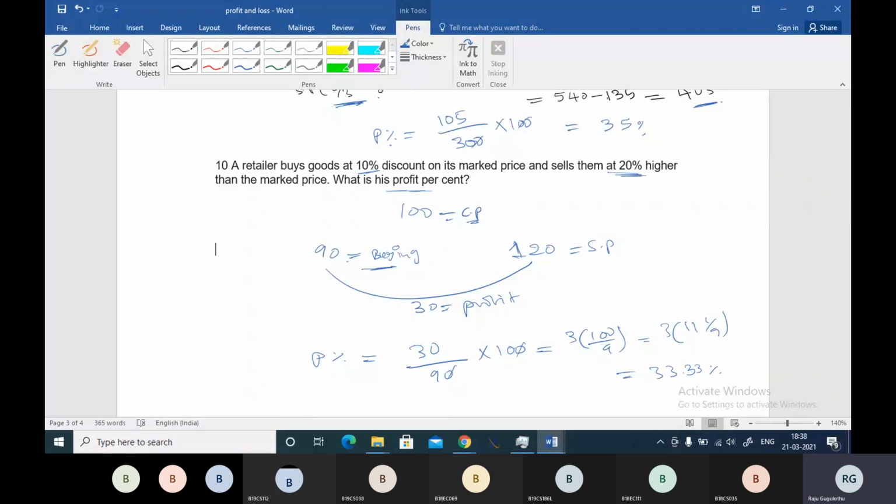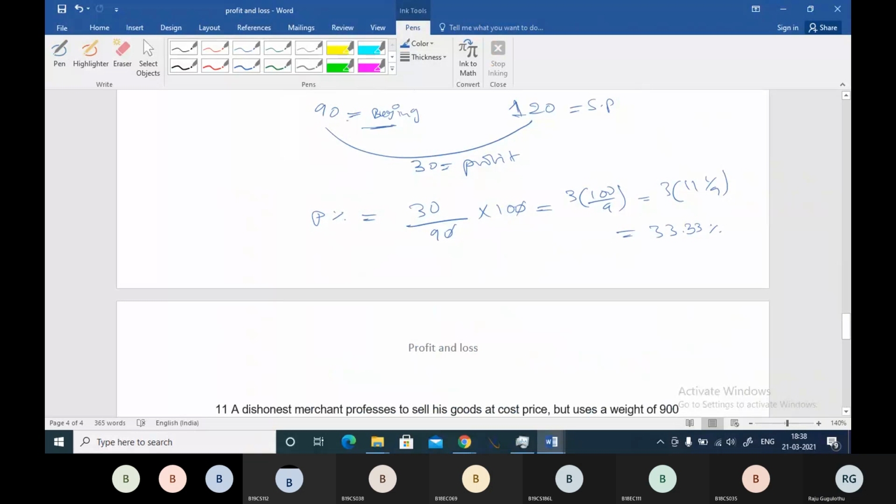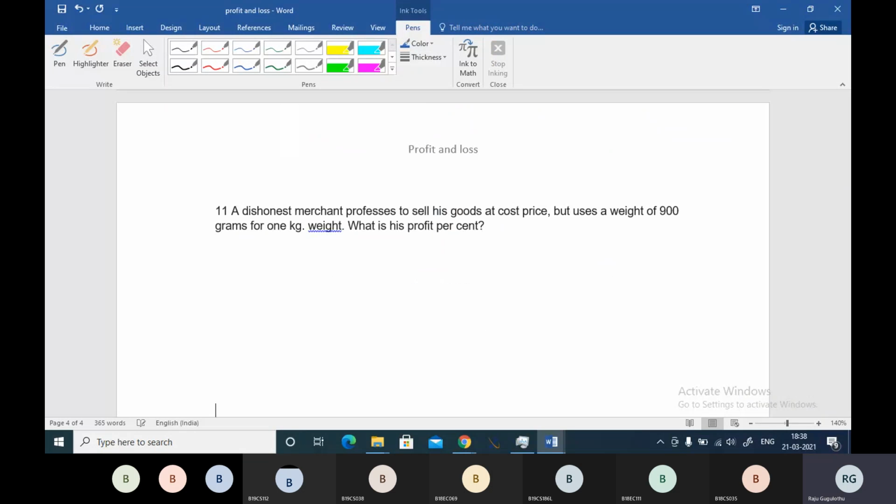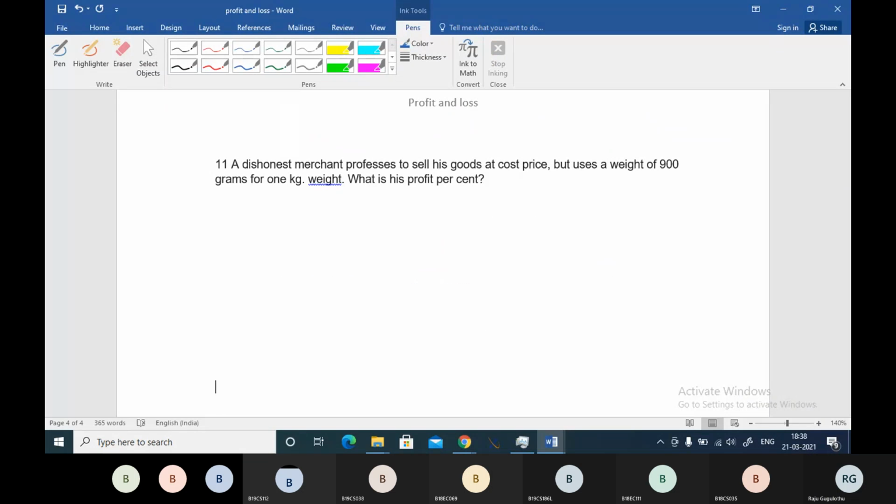We'll discuss one last question, which is an important model, the dishonest shopkeeper question. You can answer this question. This is an important model, boss. Every model is very important. It needs your practice.